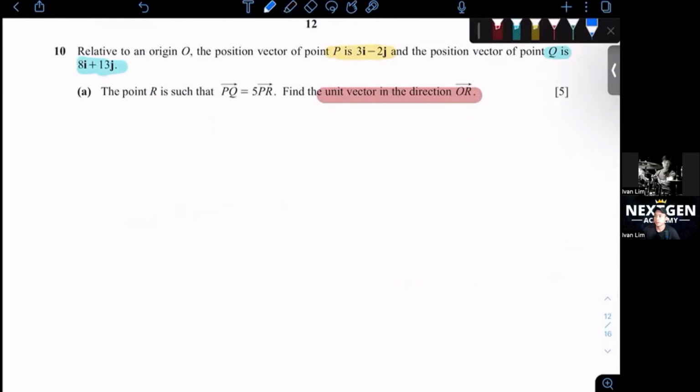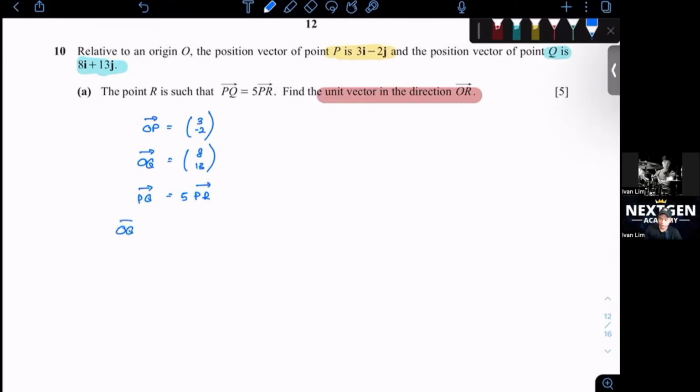For me, what I teach my students to do, instead of writing i and j, is to just write it in column vector. It will be much easier to do. So let's find what PQ and 5PR are first. This is how I'll write it. OP equals 3, negative 2. OQ equals 8, positive 13. PQ equals 5PR.